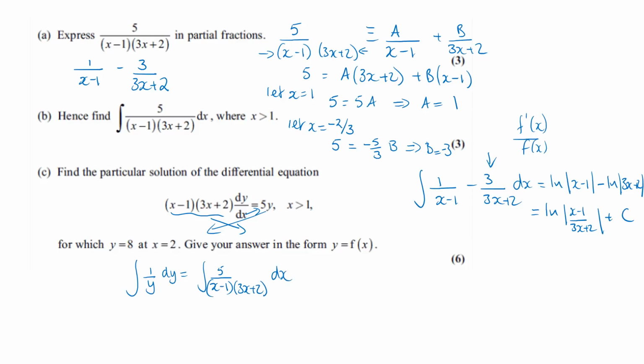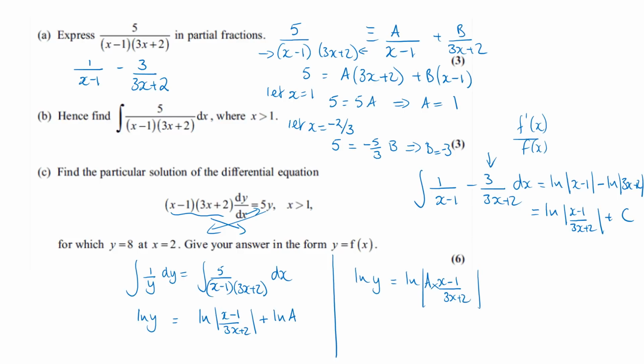dx. So integrating both sides, the integral of 1 over y is the ln of y. Integrating on the right, well, that's what we've just been doing, so it's the ln of x minus 1 over 3x plus 2. Now it is plus c. Now c is just a constant, but I can say it's plus the ln of a. Just call my constant another log, so everything's in terms of logs, and then that will be the ln of y is equal to the ln of, just multiplying those two together, a times x minus 1 over 3x plus 2.